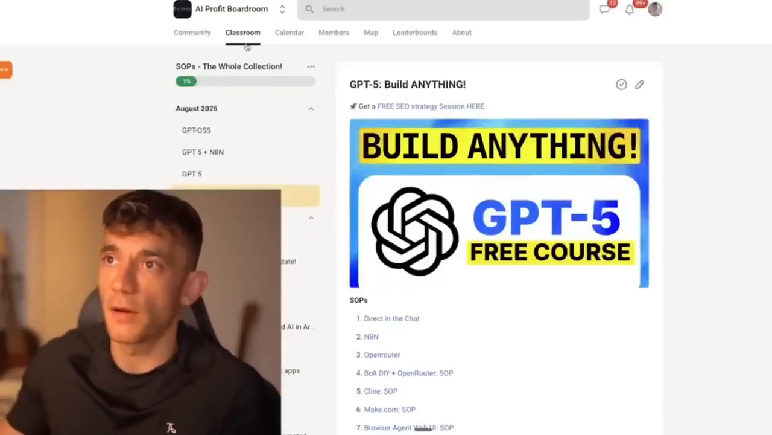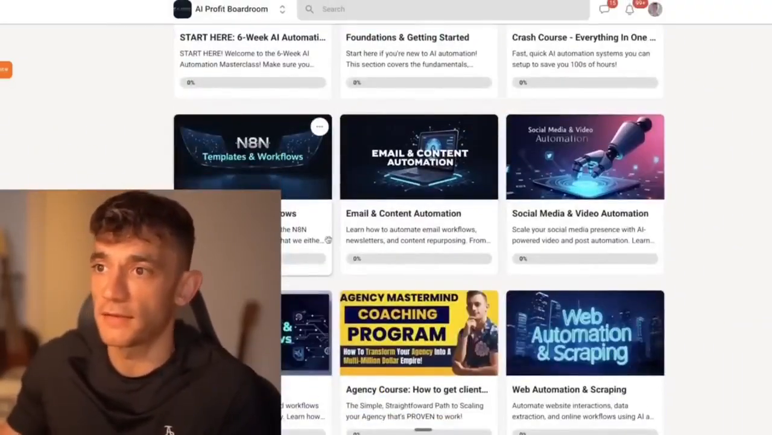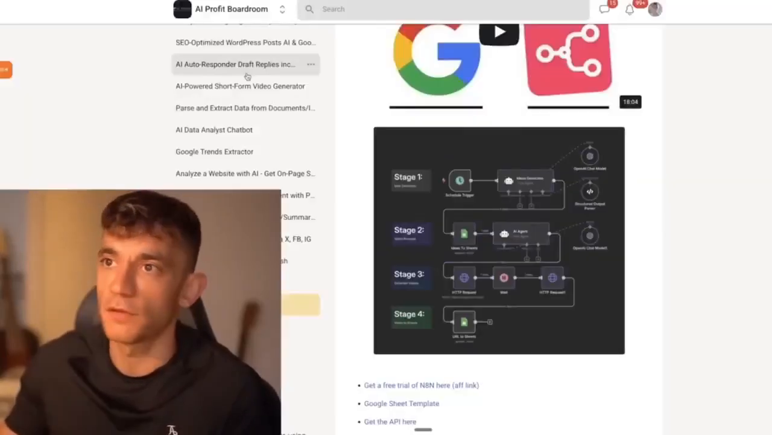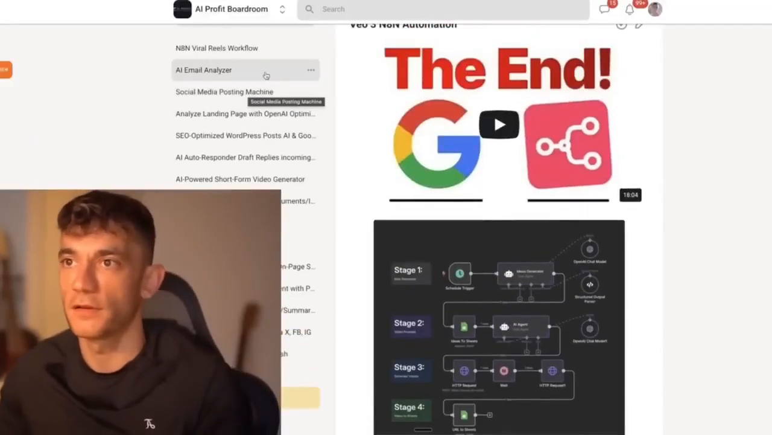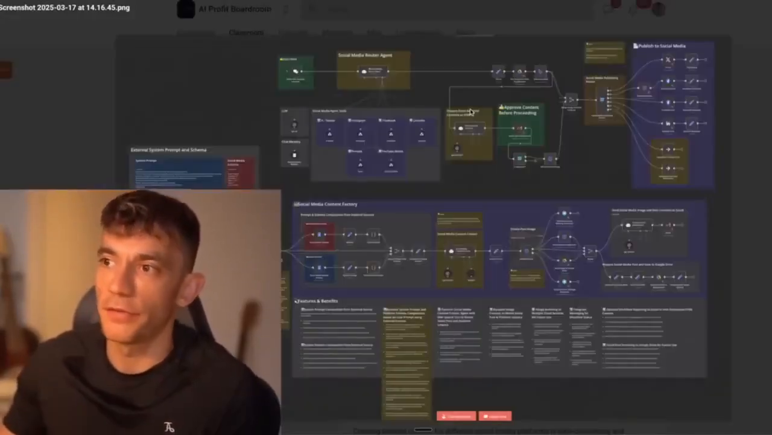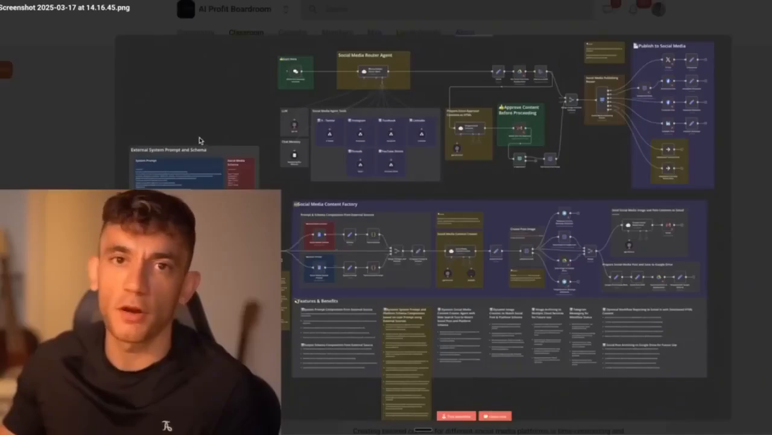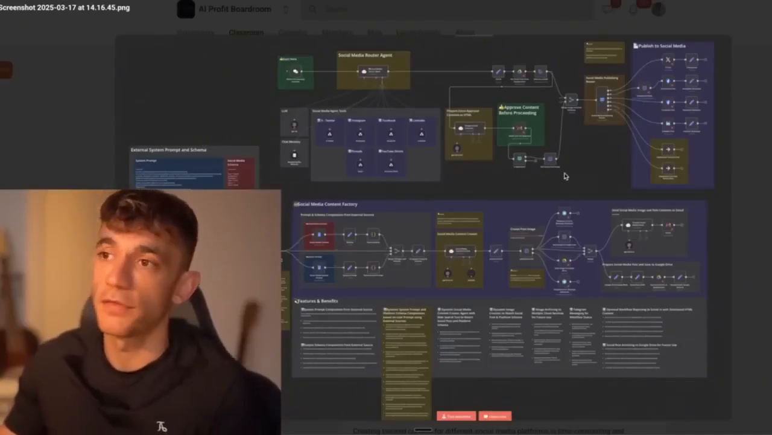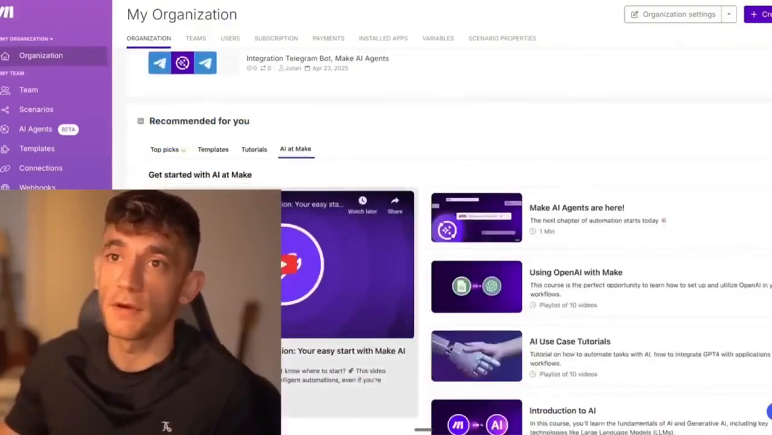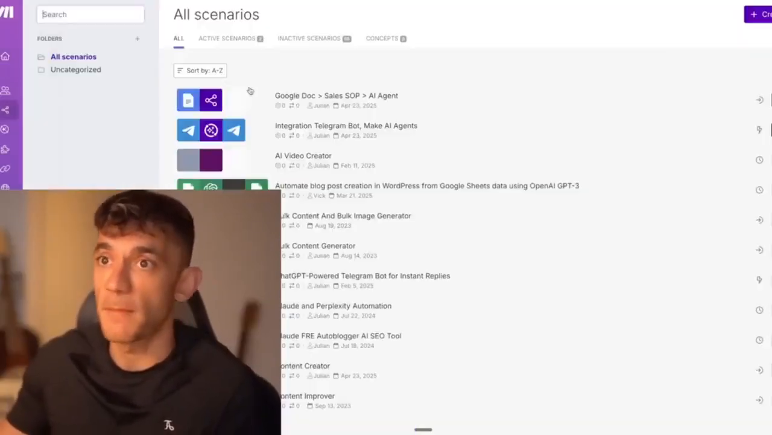So if we go back to the AI Profit Boardroom, then we're going to go down to n8n templates. If you want to build something less linear, n8n just gives you really good options for that, right? So let me show you this social media posting machine, for example. You're never going to be able to build this inside Make.com. So if you want something really complex or you want something non-linear, then n8n is amazing. If you want something really simple and very linear, then I'd recommend using something like Make.com.